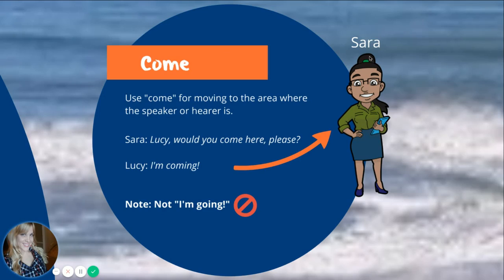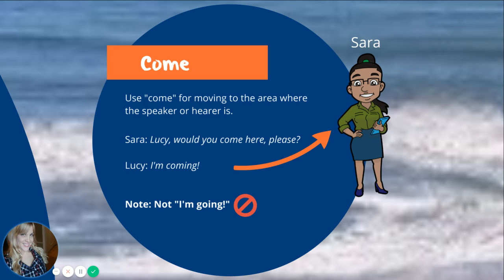So this is Sarah, you can see. And Sarah says, "Lucy, would you come here, please?" And Lucy says, "Okay, I'm coming," meaning I'm coming to you. I'm moving to the area where you are. Okay? You do not say, "I'm going." Maybe in your language, it translates to "I'm going," but in English, we're talking about moving to where the speaker is. So we say, "I'm coming."